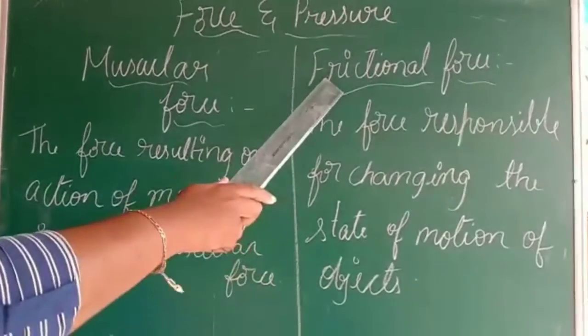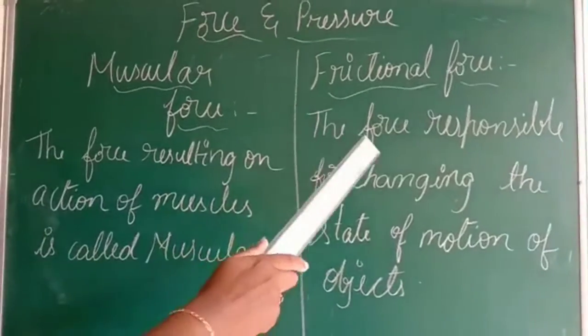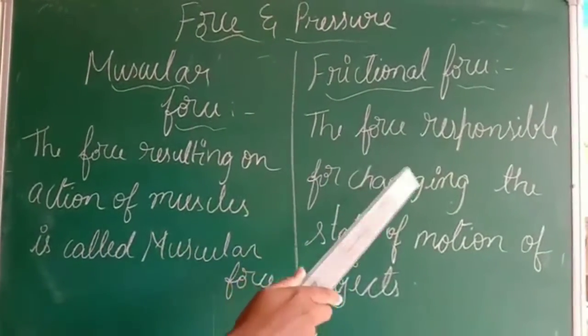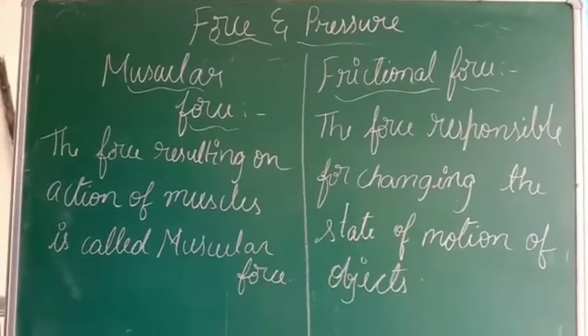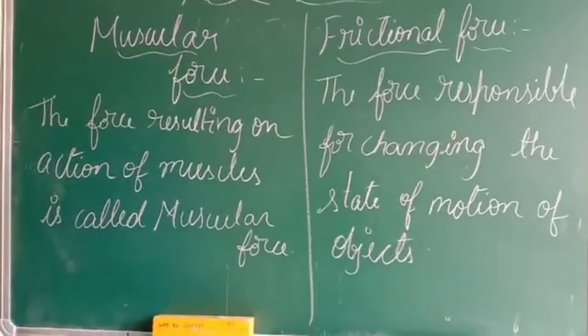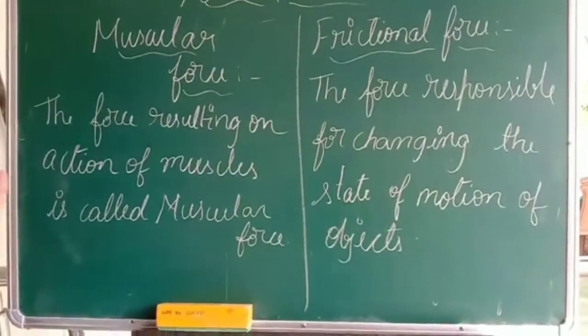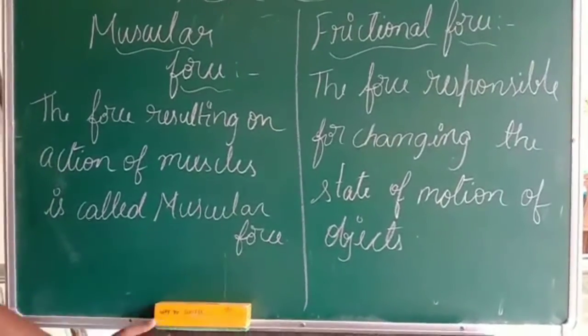Next is frictional force. Frictional force means the force responsible for changing the state of motion of an object. Changing the state of motion means what? Now see, this is a duster I have kept here. It is in the position of rest now. It is just in a position of rest.